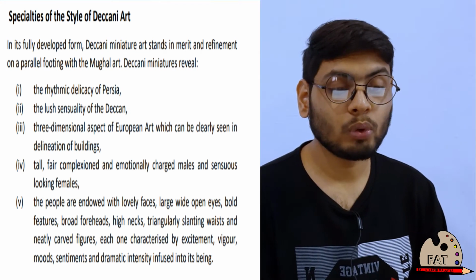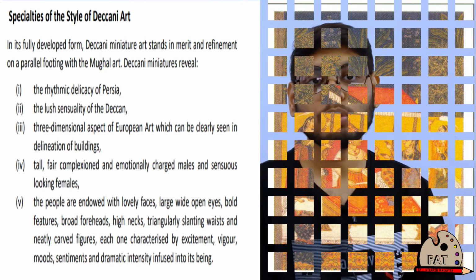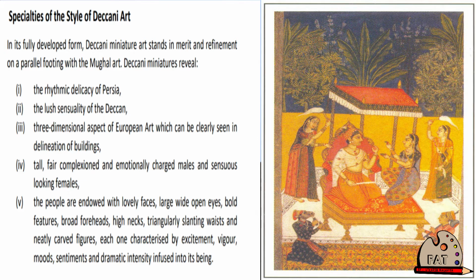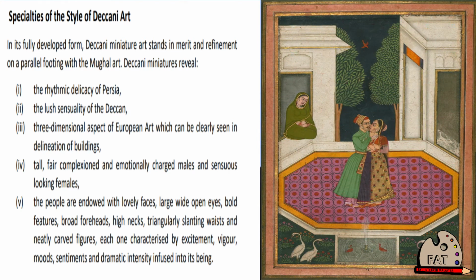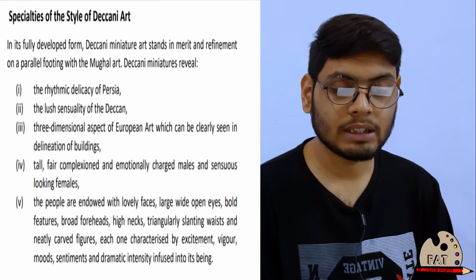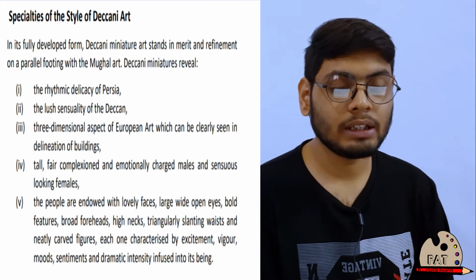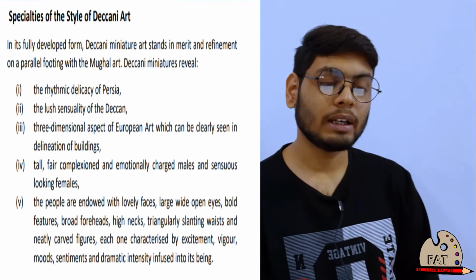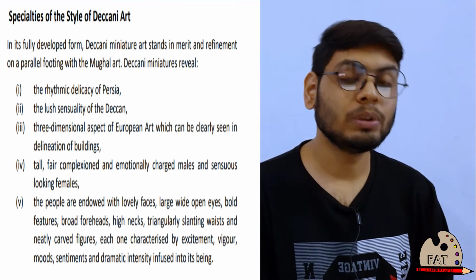Third, three-dimensional aspects of European art, which can be clearly seen in the delineation of buildings. They tried to show the perspective so as to show the three-dimensional aspect of European art. Fourth, tall, fair complexioned and emotionally charged male and sensuous looking females. You are shown with the example. The people are endowed with lovely faces, large wide open eyes, bold features, broad forehead, high neck, triangular slanting waist and neatly carved figure, each one characterized by excitement, vigor, moods, sentiments and dramatic intensity infused into its being.